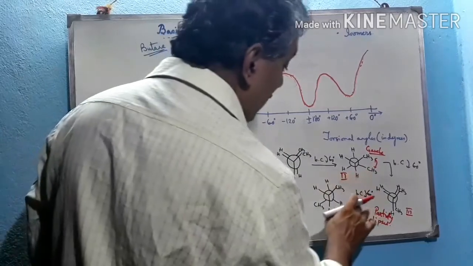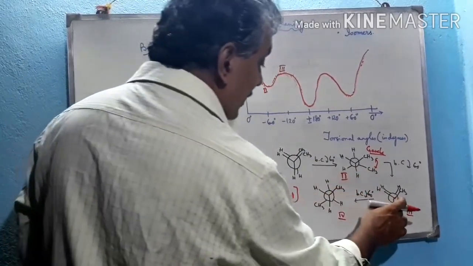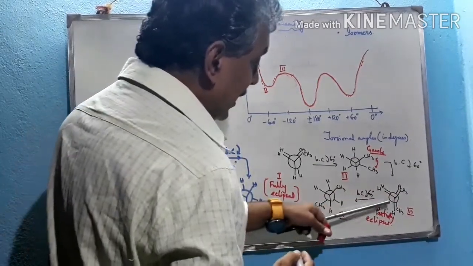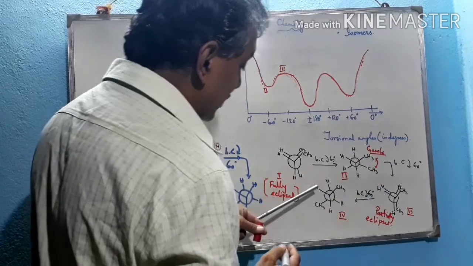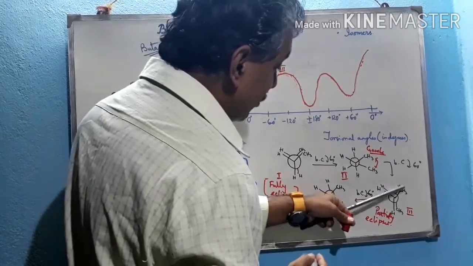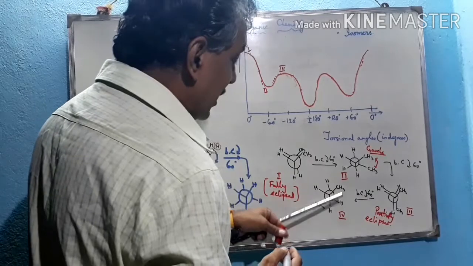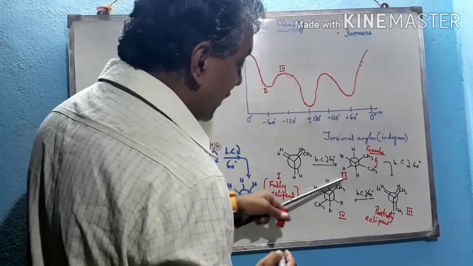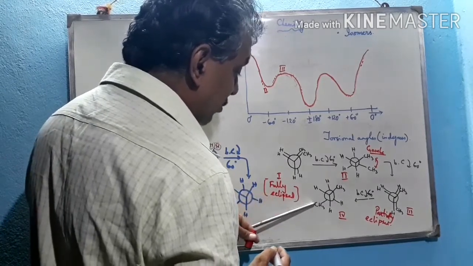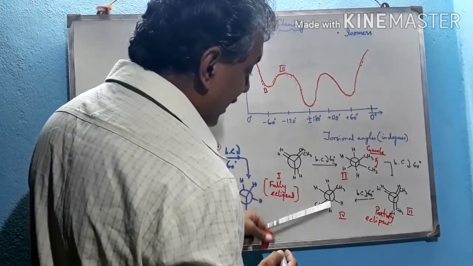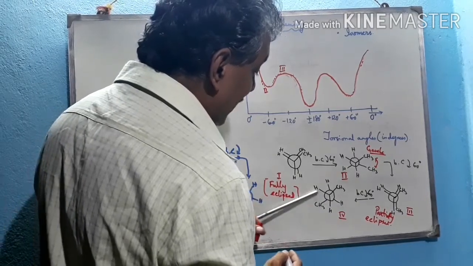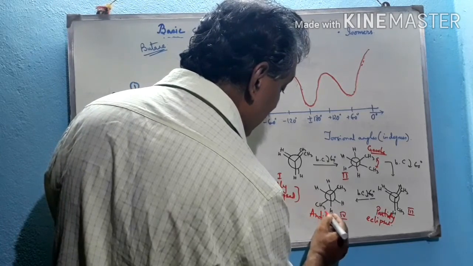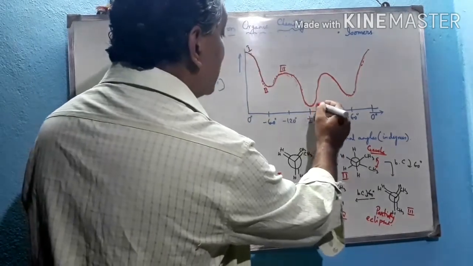Now again, if we rotate the back carbon clockwise 60 degrees, this CH3 group comes to this position, and the hydrogens move to their new positions. See that in this structure the 2 CH3 groups are anti with respect to each other, actually anti-periplanar. The hydrogen atoms are also anti to each other, and this is the most stable structure. This is called the anti structure, structure 4.